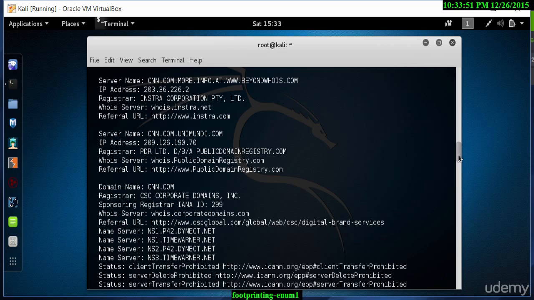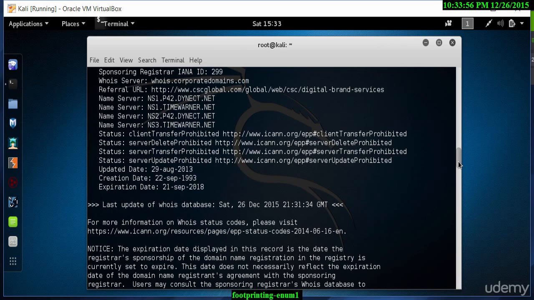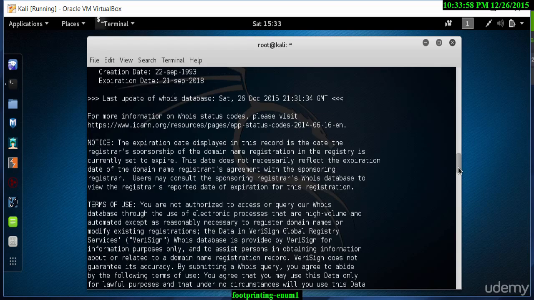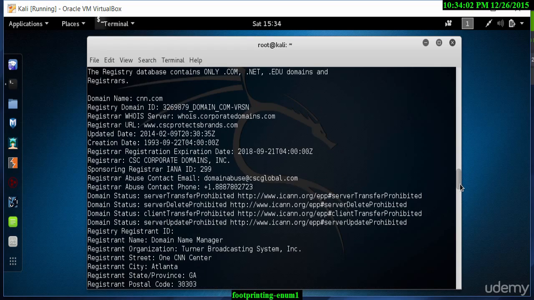Let me make this a little bit bigger. Scroll down and you'll see the last update to the database. Scroll further down. Here we go. So it tells us the domain name.